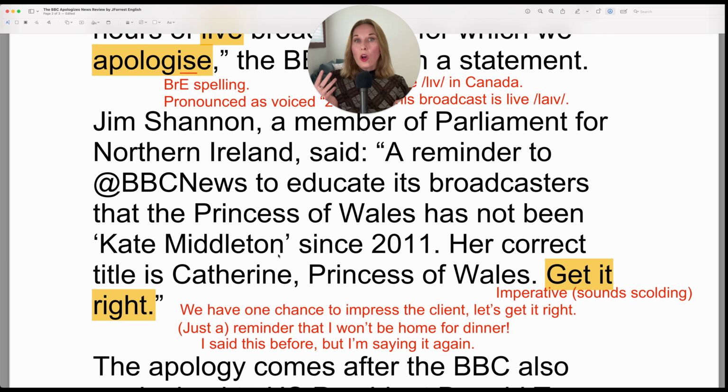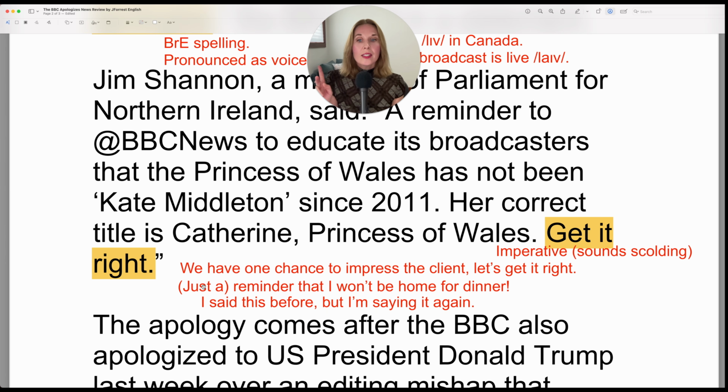So I send a lot of text messages to my husband, my friends, family members, coworkers, saying this, "Just a reminder." Now, sometimes I say "just a reminder," or I can say "a reminder," or you can even drop the article in casual speech and just use the word reminder. "Reminder that I won't be home for dinner." So this would be a text I would commonly send to my husband.